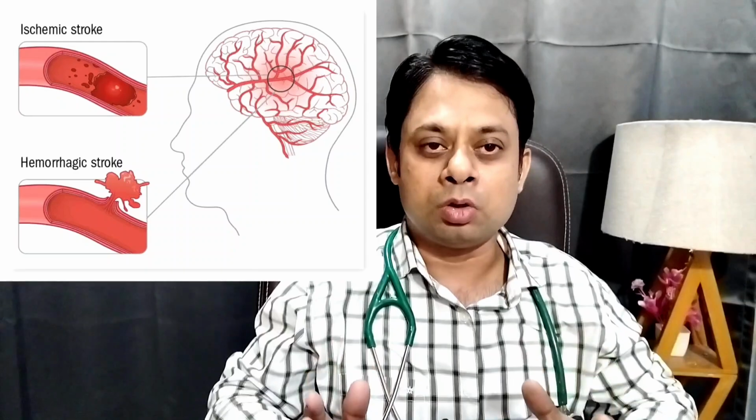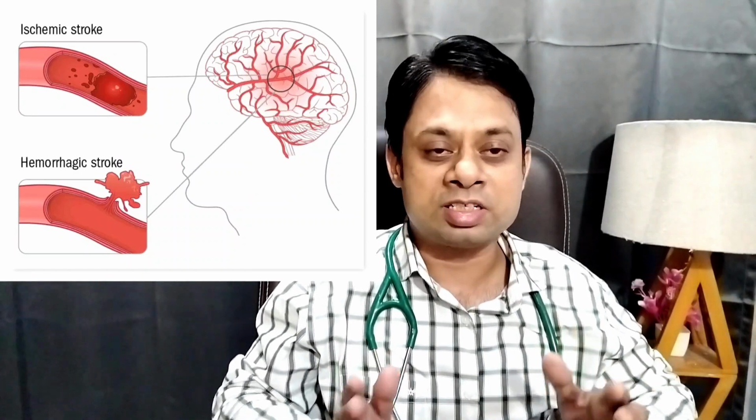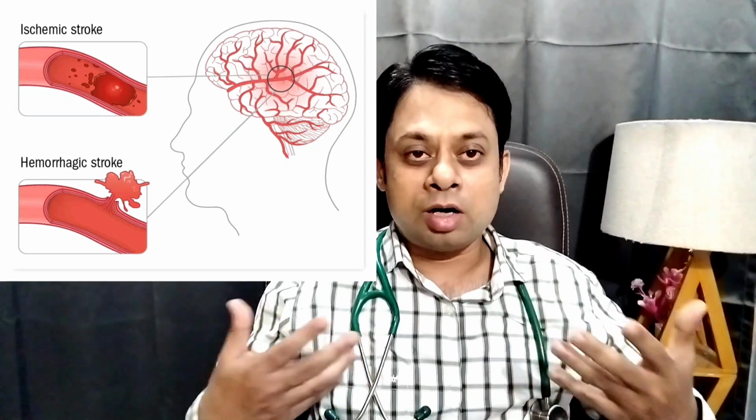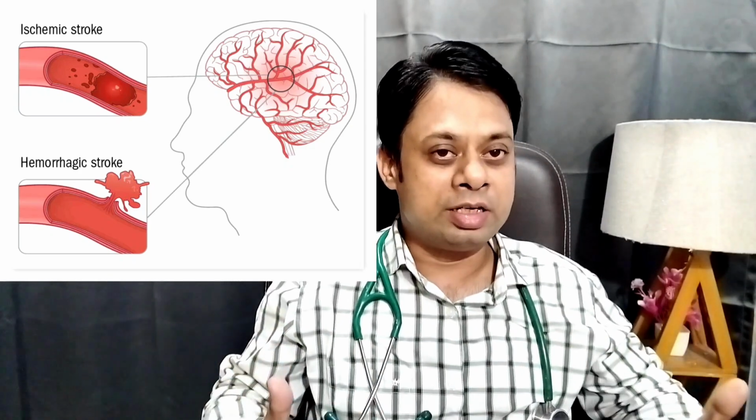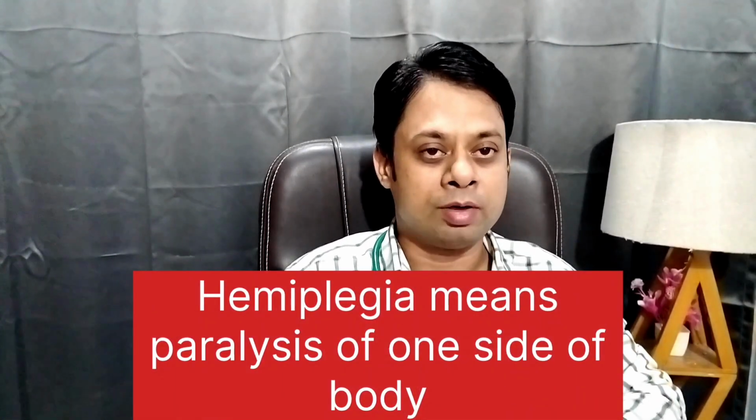When the blood flow to the brain is compromised, it leads to decreased circulation inside the brain. When the blood supply to the brain is decreased or diminished, it leads to stroke. Stroke means paralysis. Paralysis may manifest in many ways, and one of the most common manifestations of paralysis is hemiplegia. That means one side of your limb, both hand and leg, is paralyzed.